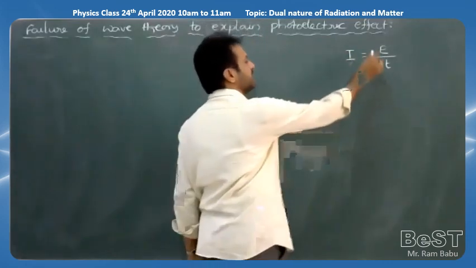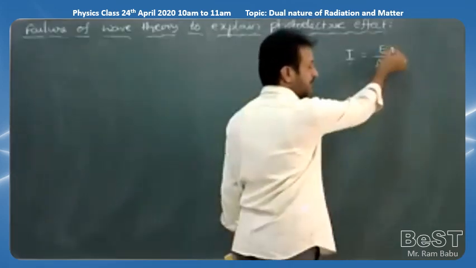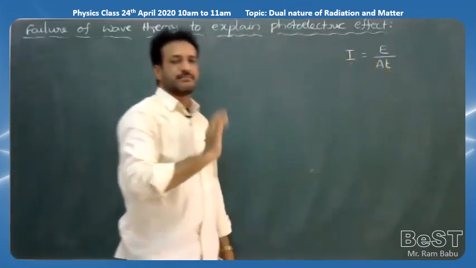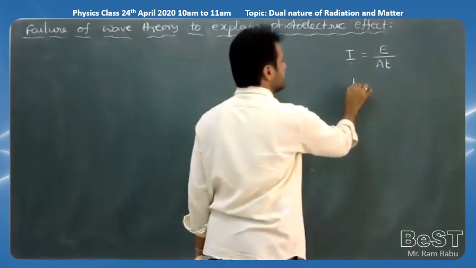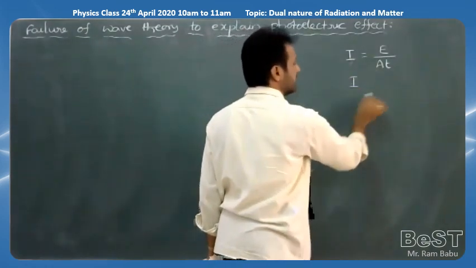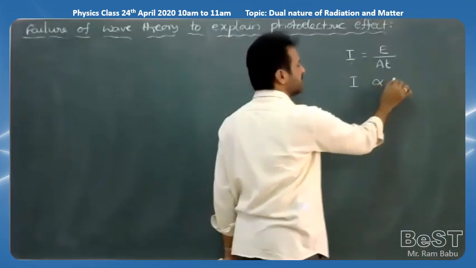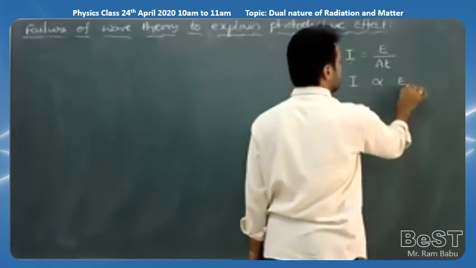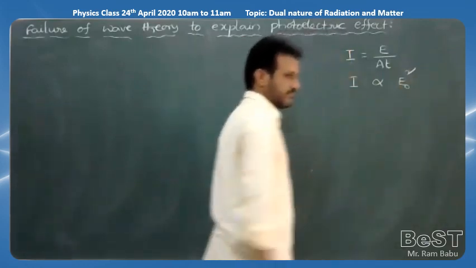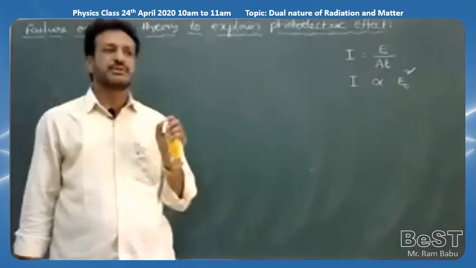So the amount of energy incident on the metal surface per unit area per unit time is called the intensity of the light. And one more point: the intensity of the light always depends upon the square of the amplitude of the electric field vector. So we can write I is proportional to E naught square, where E naught is the amplitude of the electric vector.